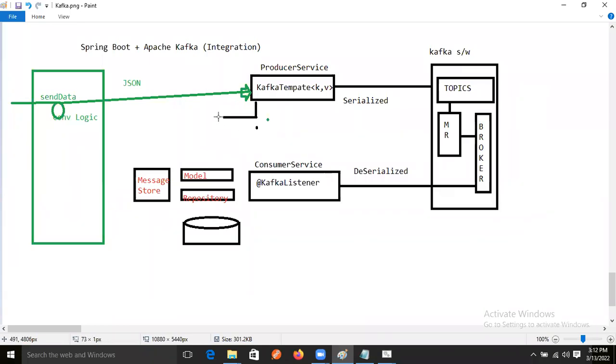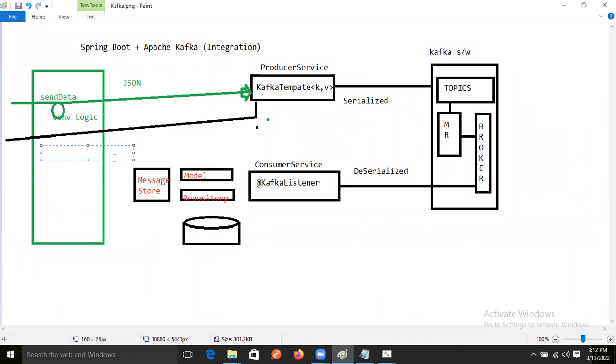Our Kafka REST template will return a success message if the data is stored successfully.